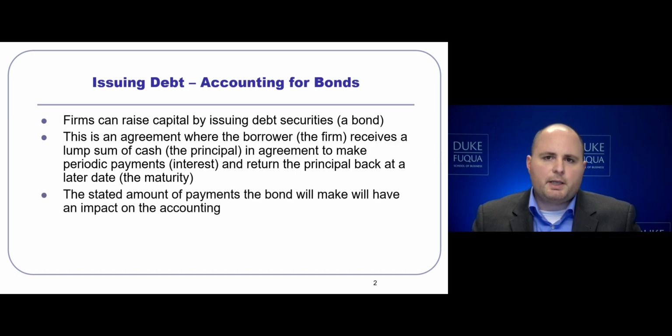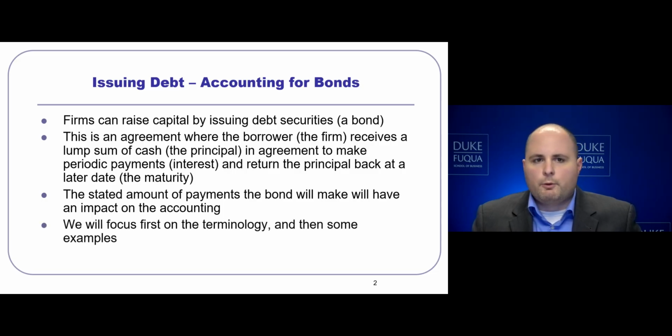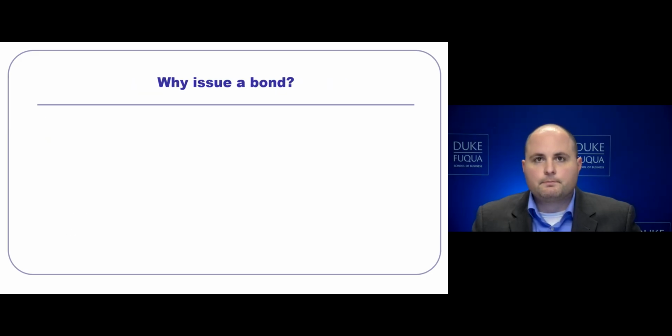The stated amount of payments the bond will make, as well as the nature of the issuance, will have an impact on the accounting for bonds. We will first focus on the terminology and then go through some examples together.